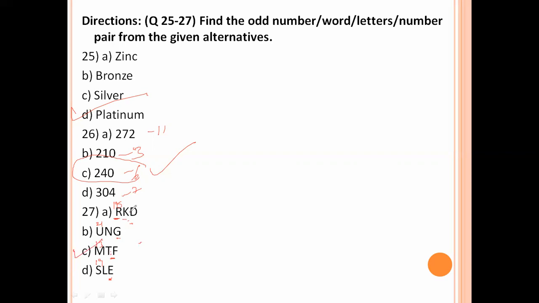So now once you can see D, E, F, G, K, L, you need M, N. But M is not there. So this is the wrong answer. So option number C is the right answer.